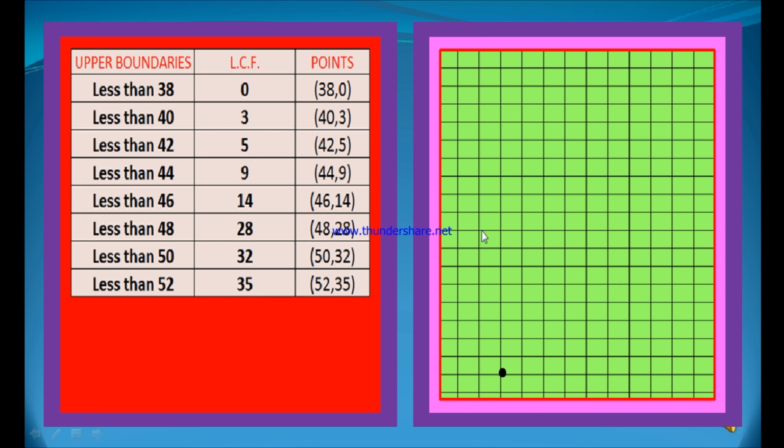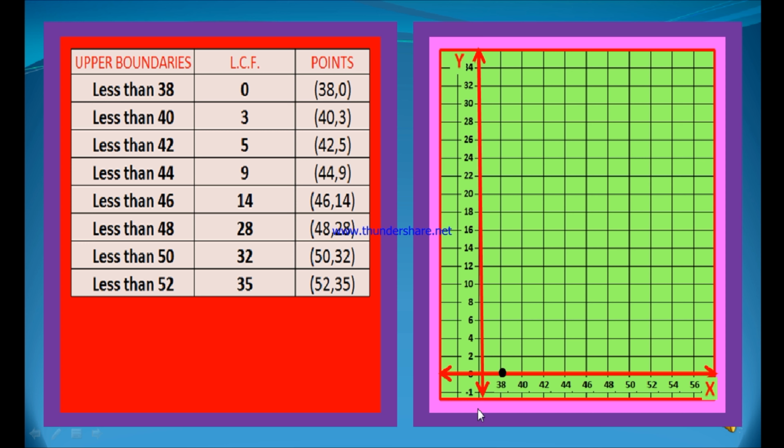Now on the graph sheet, to draw the x-axis, take a horizontal line of reference as the x-axis and a vertical line of reference as the y-axis. After drawing the x and y-axis, take some scale. Here the x value may start from 38. Therefore, we take 38, 40, 42, 44 and up to 56.